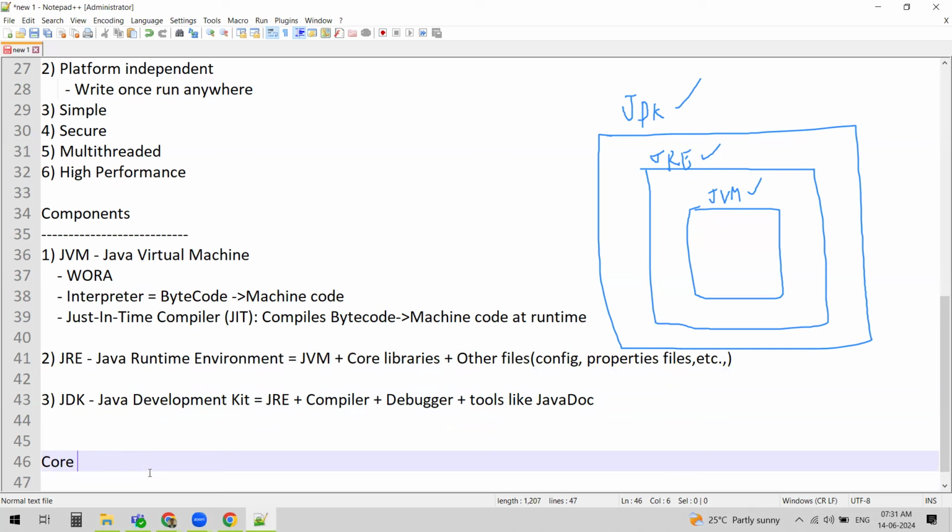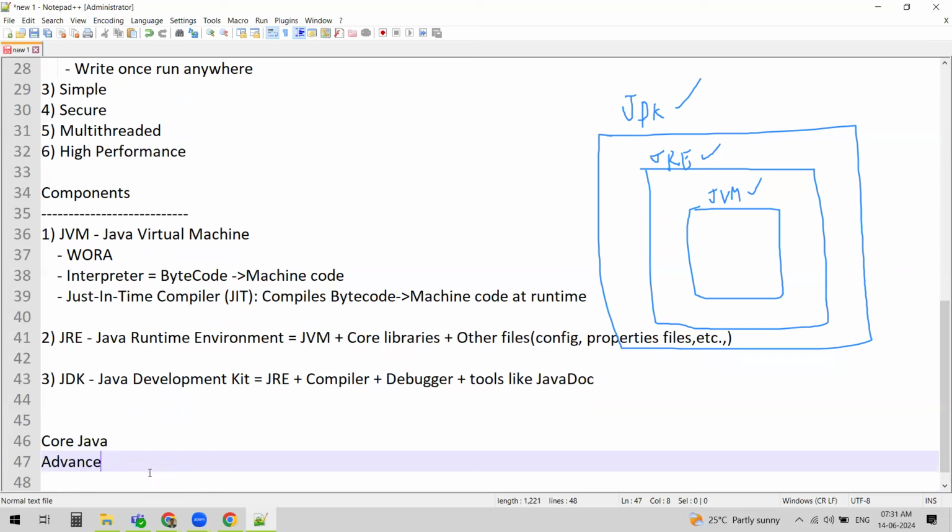We can categorize Java into two parts. When we are learning Java, it can be categorized into two types: core Java and advanced Java. Core Java has all the Java core concepts, and these are actually sufficient for writing any Selenium scripts or any automation tools, right?